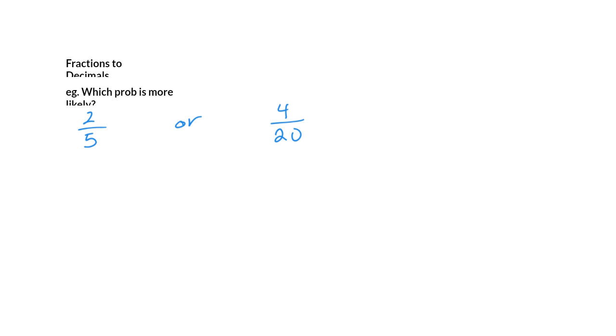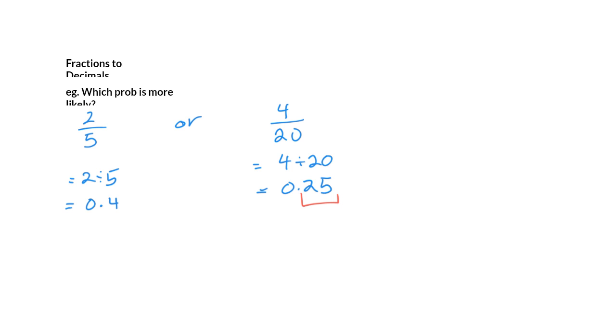To do that, we're going to take a look at 2 over 5, and all we're going to do is write it as 2 divided by 5. Now, 2 divided by 5 is just 0.4. Now, when you go and calculate 4 over 20, we do the same thing. Now, you'll notice that this one, 0.25, has 2 decimals, right?